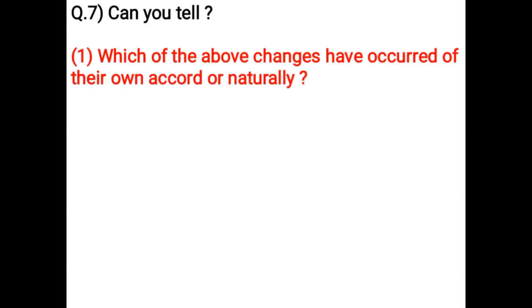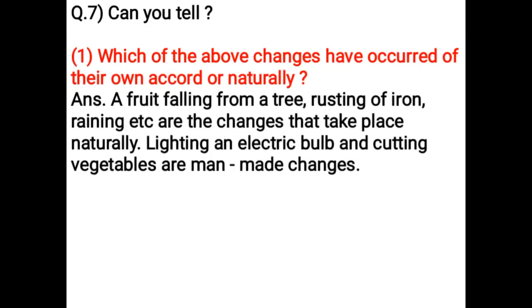Can you tell which of the above changes have occurred of their own accord or naturally? A fruit falling from a tree, rusting of iron, raining, etc. are the changes that take place naturally. Lighting an electric bulb and cutting vegetables are man-made changes.